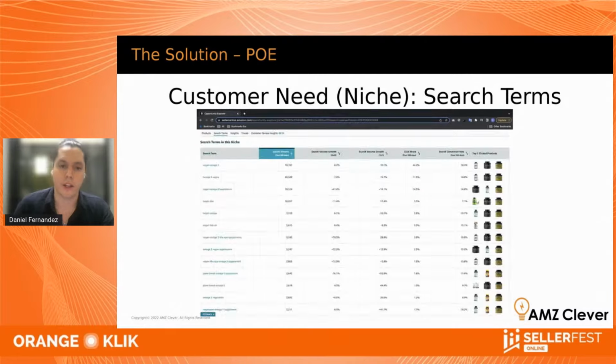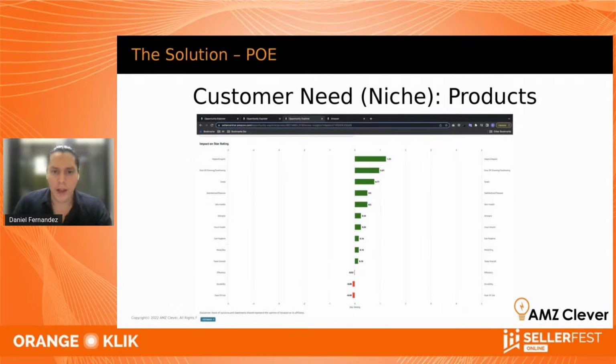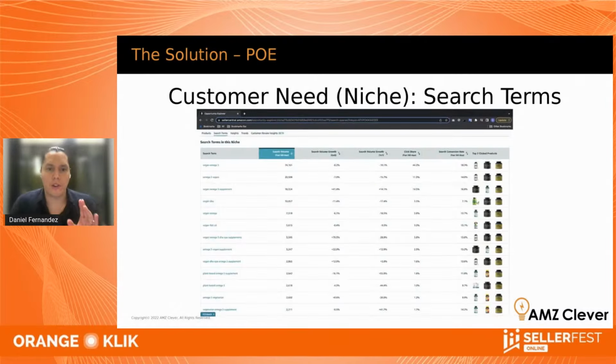richer data in here. So all that I just shared is just the first tab, right? The products tab, and then you can click on a product and go even deeper. Let's talk about the second tab here, which is the search terms tab.